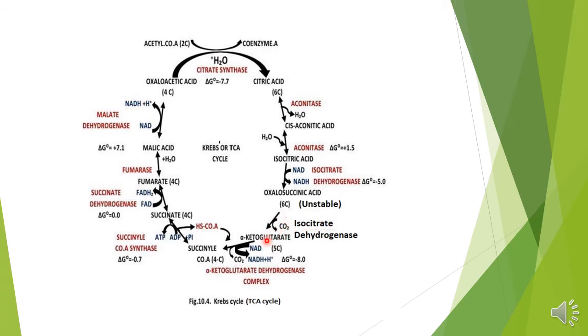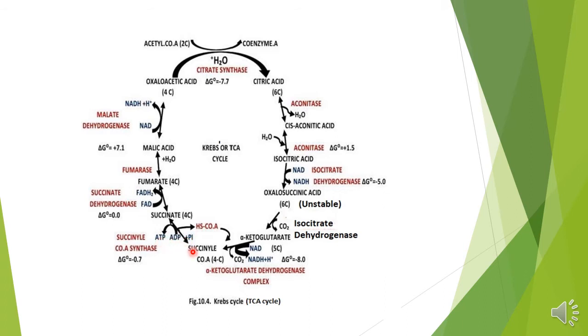Next, alpha ketoglutarate is changed to succinyl coenzyme A. There is a dehydrogenation reaction and a decarboxylation reaction. Then succinyl CoA is changed to succinate in the presence of a coenzyme and succinyl CoA synthase, where substrate level phosphorylation takes place. In plants, there is formation of ATP.